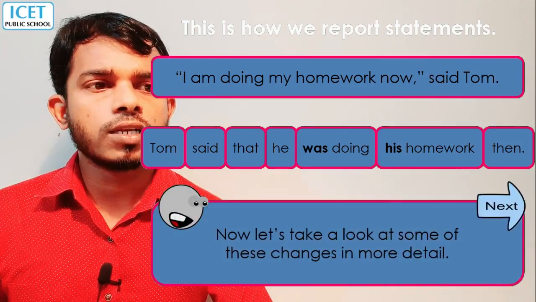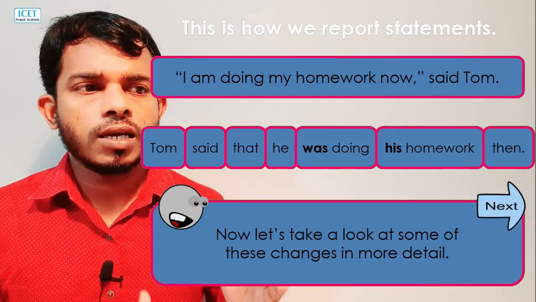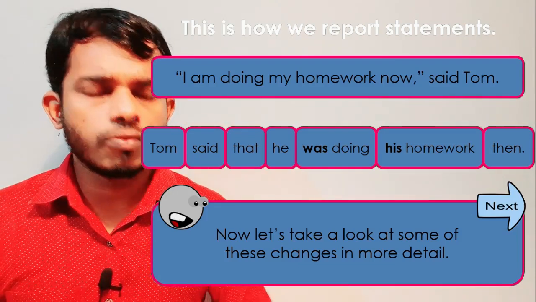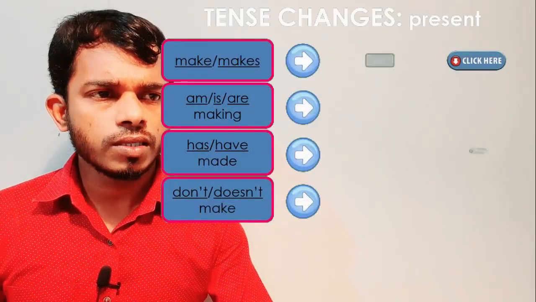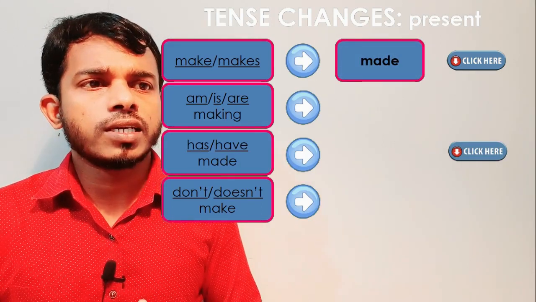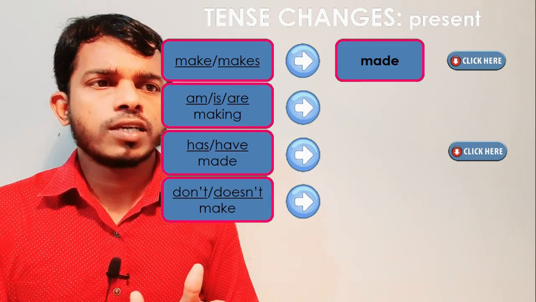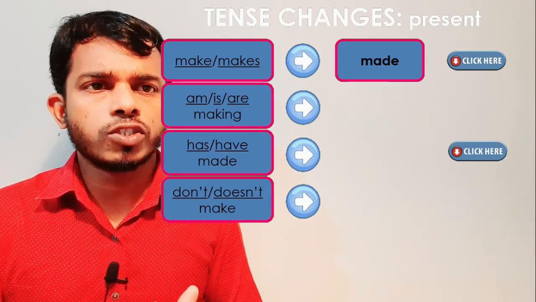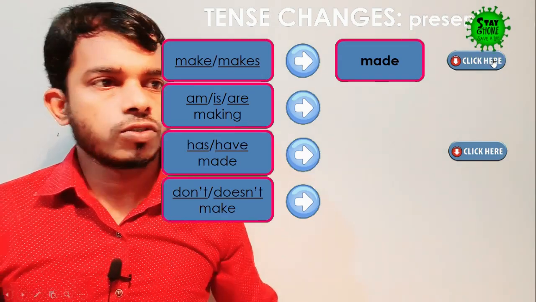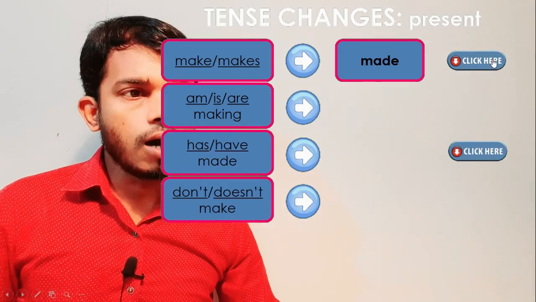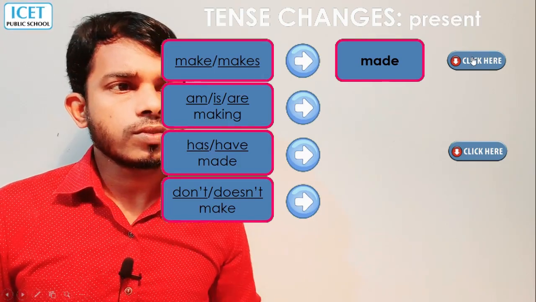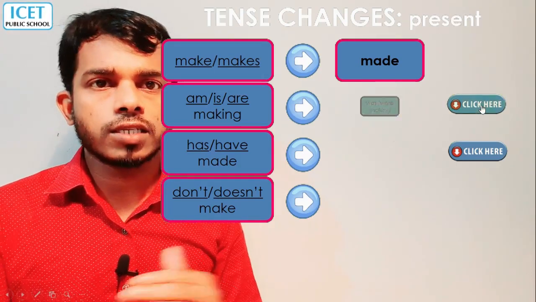Now let us look at some of these changes in more detail. We change make into made, and make or makes changes into made. Another change: am, is, are making changes into was or were making.